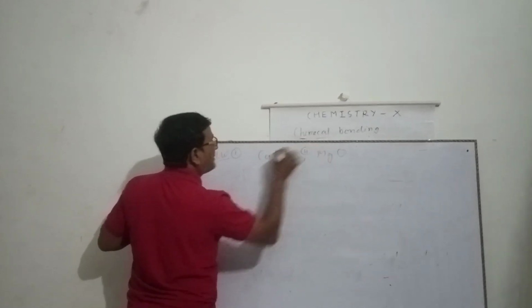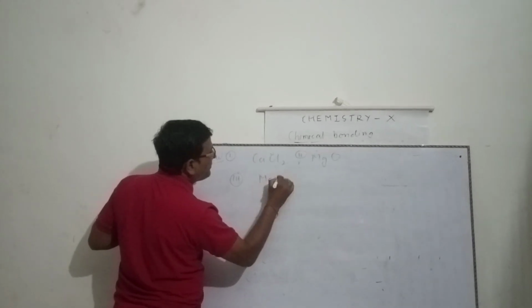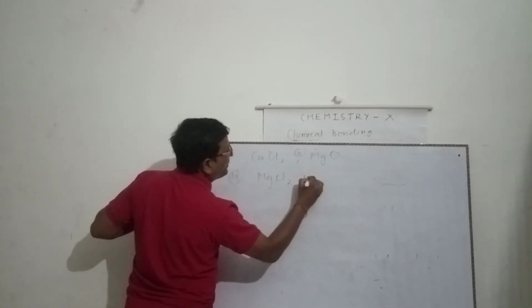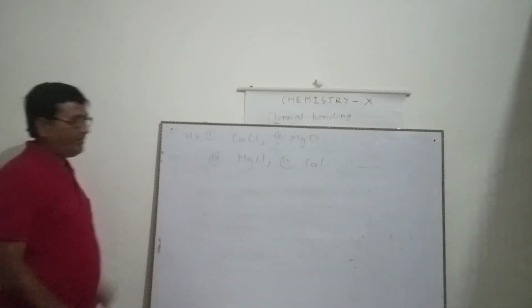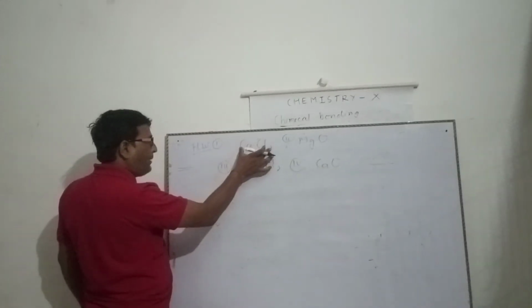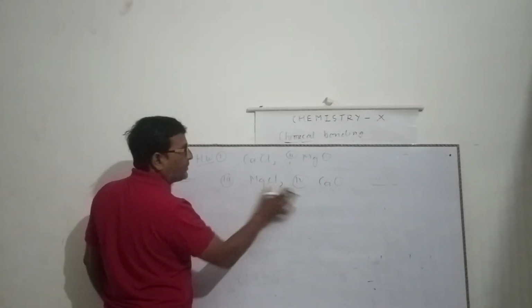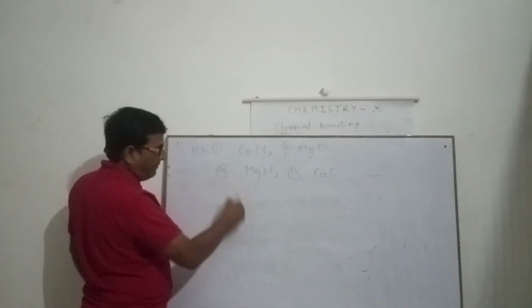Third one, magnesium chloride. Fourth one, calcium oxide. I hope that you have written this. And the formation of these ionic compounds, you just explain as explained here.